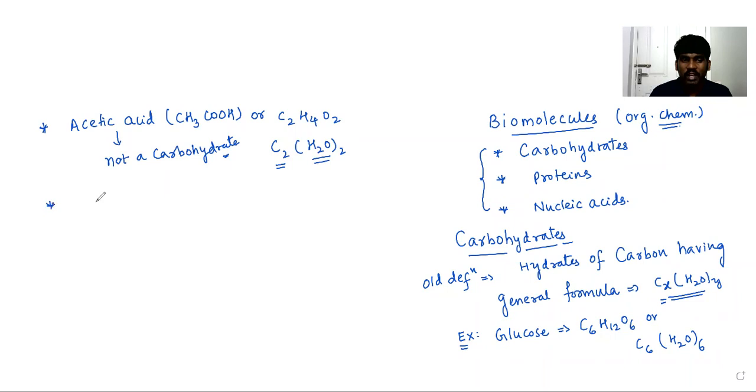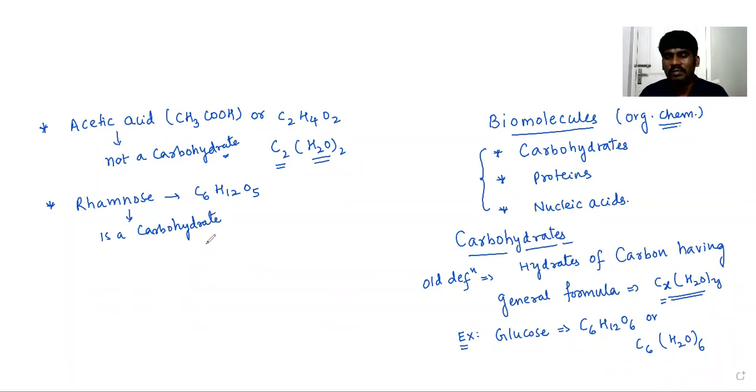But another carbohydrate we have is called rhamnose, having molecular formula C6H12O5. It is a carbohydrate. Rhamnose is a carbohydrate, but it is not satisfying the general formula. But still it is a carbohydrate. Acetic acid is satisfying the general formula, but it's not a carbohydrate. Like that, there are so many limitations when we use this general formula of carbohydrates according to the old definition.